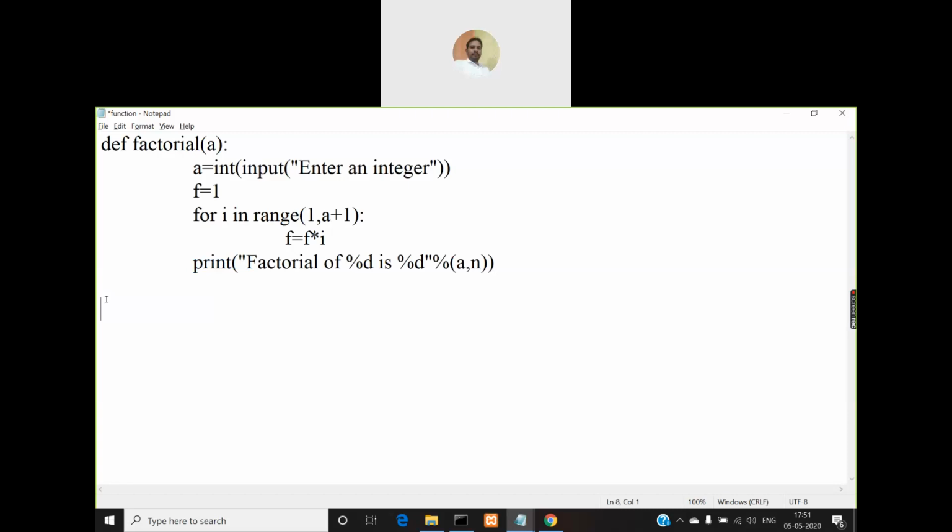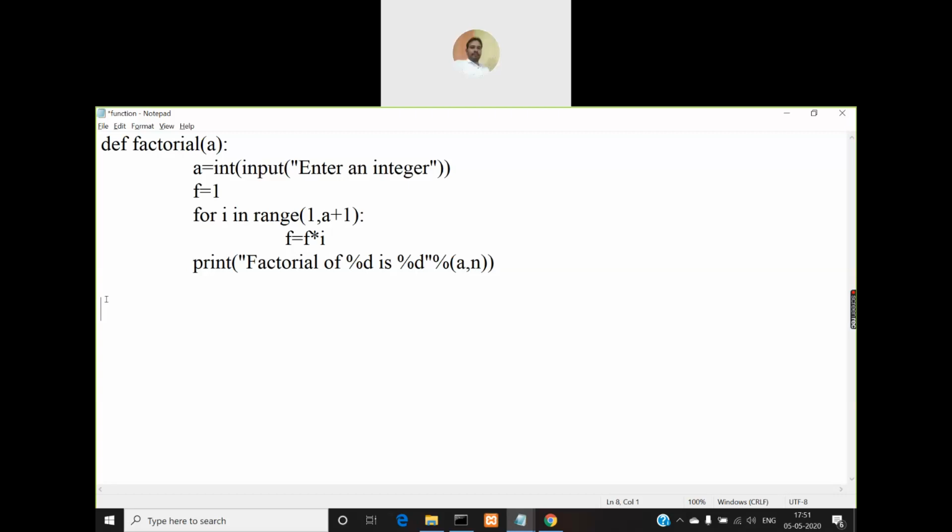If I write the program like this and run it, will you get any output? No, sir. You'll not get any output, right?